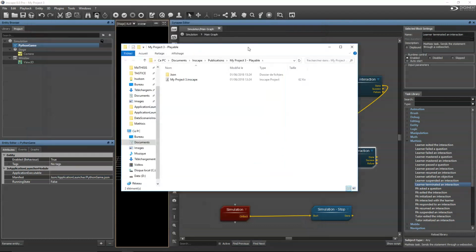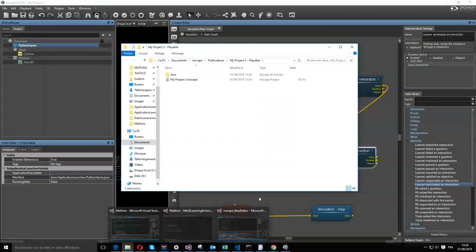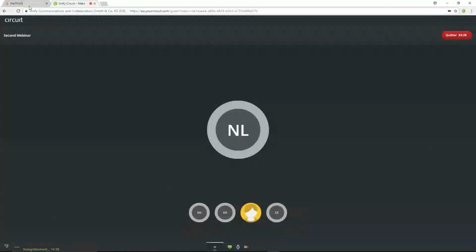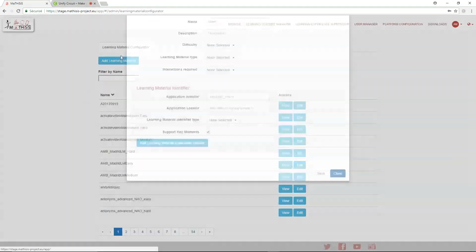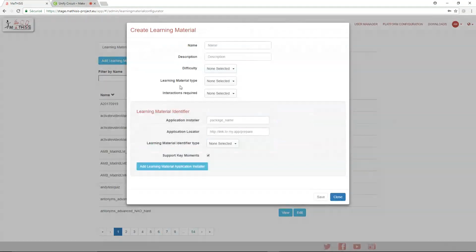We are going to do the next step, which is the addition in the web platform. So for this, we're going to go inside the MaTHiSiS web platform, which is this one. So we have this specific web page, which is the learning material configurator. You will have on this page a list of every learning material that is available in the platform. And what we need to do right here is to add another one. So we're just going to click on this button, and then we have a form to fill.